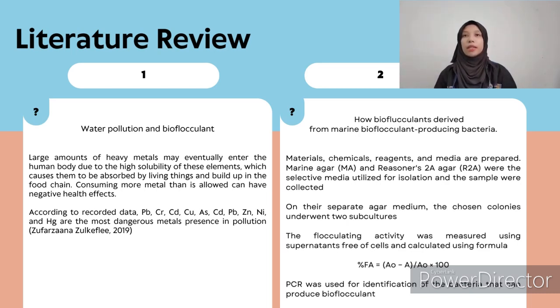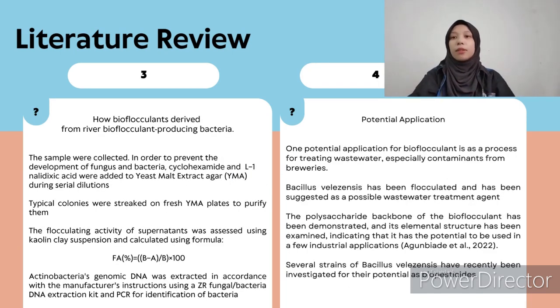The second point is about how bioflocculants are derived from marine bioflocculant producing bacteria. So this is a method of how bioflocculants are derived from the marine bacteria. Next is the third point. The third point is about how bioflocculants are derived from river bioflocculant producing bacteria. This is the same as the second point, where this is the method of how bioflocculant is derived from the river bacteria. So the fourth point is about potential applications.